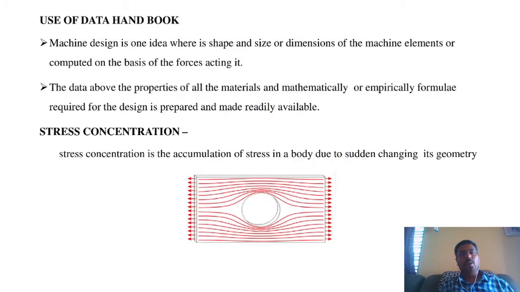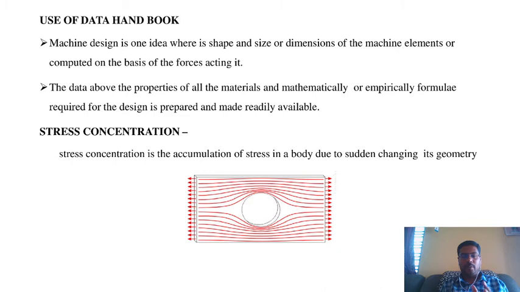Next is use of the data handbook. Using a data handbook in machine design is very important, because we use many different materials in machine design and need to know their values.